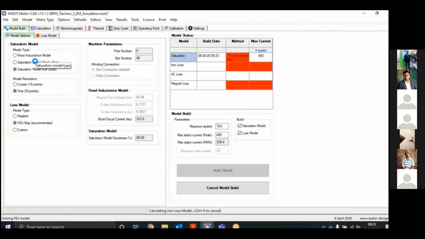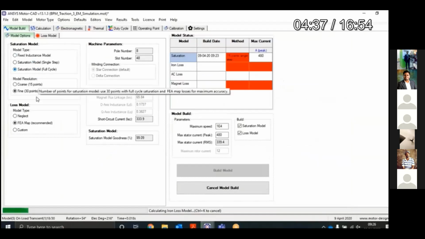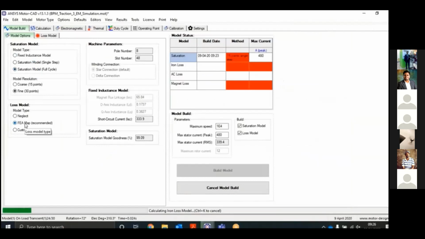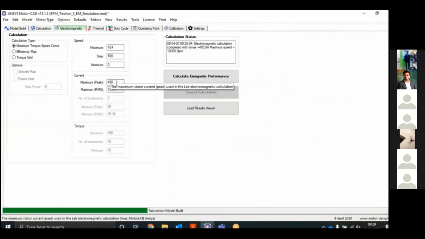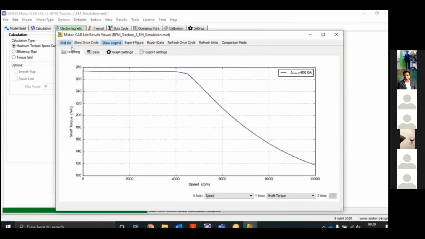Next, we will click on the full cycle, and then we will click on build, and now we will do the FEM mapping. After doing that, we'll fast forward this. Now in electromagnetics, we have to set the parameter values like speed, and the step in which we want the result. Then we have to click on calculate e-magnetic performance.